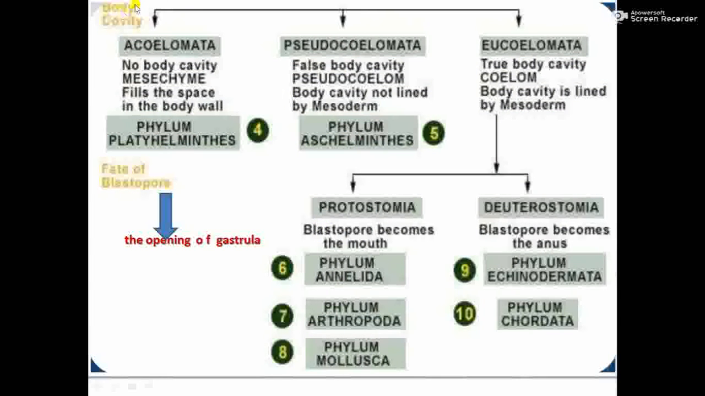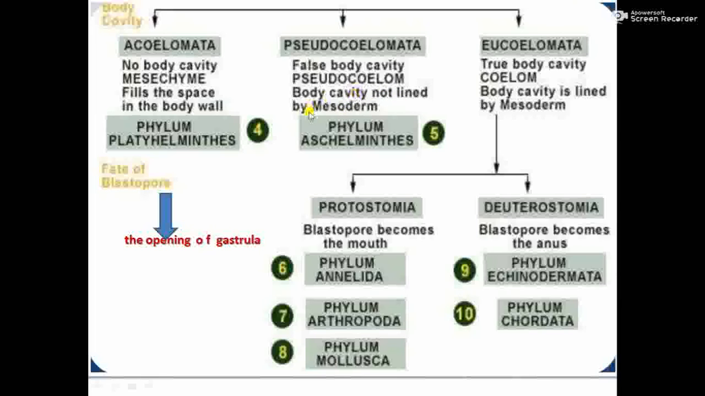Then the coelom is another basis of classification. I told you about the body cavity: acoelomata means no body cavity. Mesenchyme, which forms the connective tissues and is also an embryonic tissue, fills the space in the body wall. So there is no body cavity, for example in phylum Platyhelminthes. Then comes pseudocoelomata, with a false body cavity or pseudocoelom. Here the cavity is not formed by mesoderm, so it is not lined by mesoderm cells.